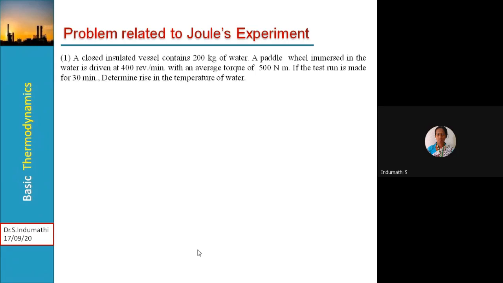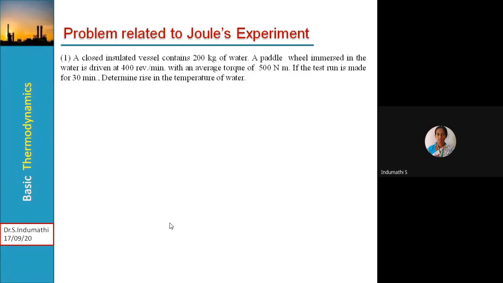Then problems related to Joule's experiment. So here one example: we have taken a closed insulated vessel containing 200 kg of water, with a paddle wheel immersed in the water driven at 400 revolutions per minute with an average torque of 500 Newton meter.